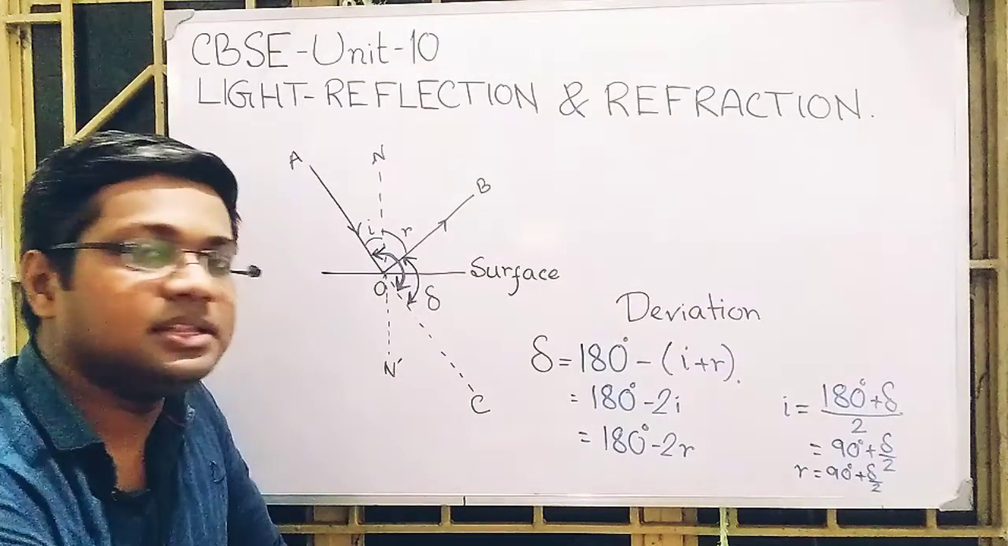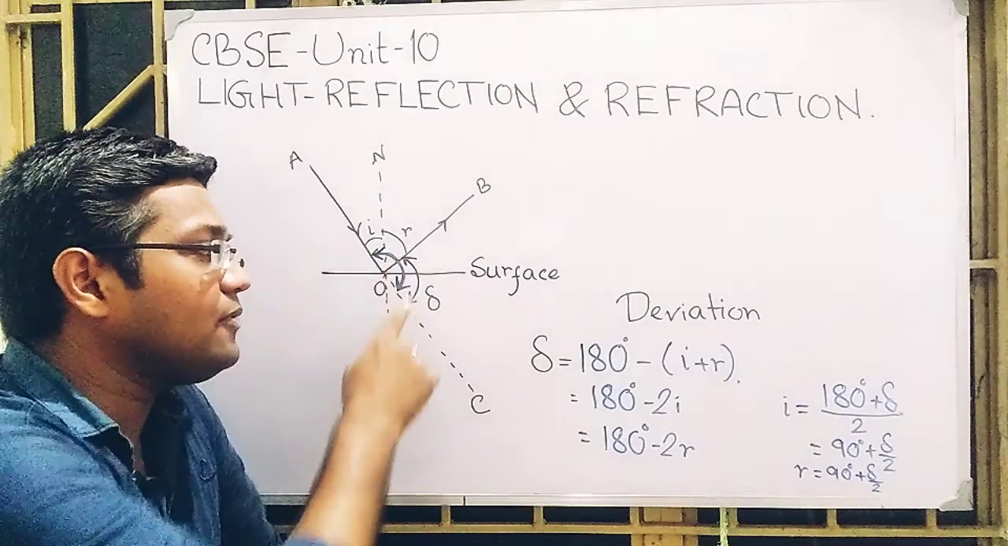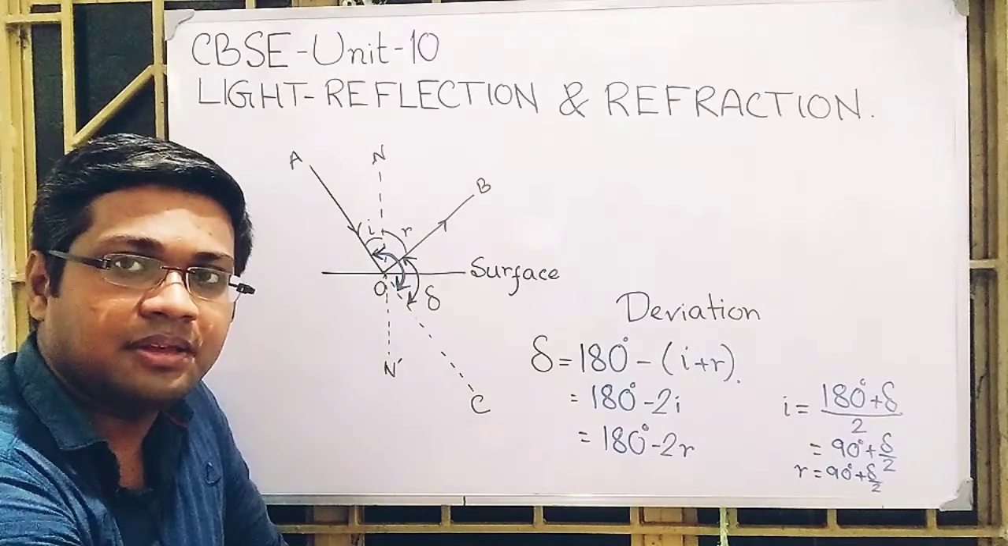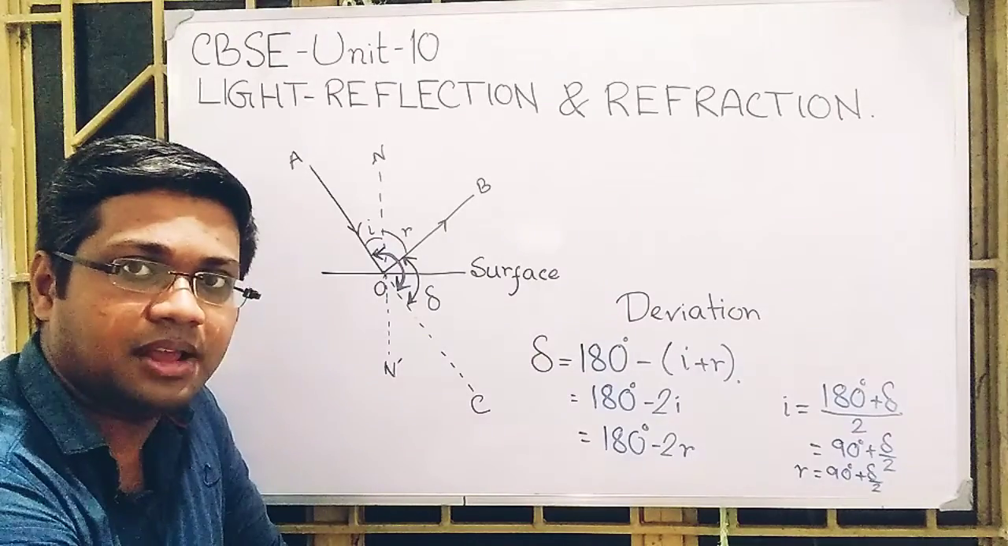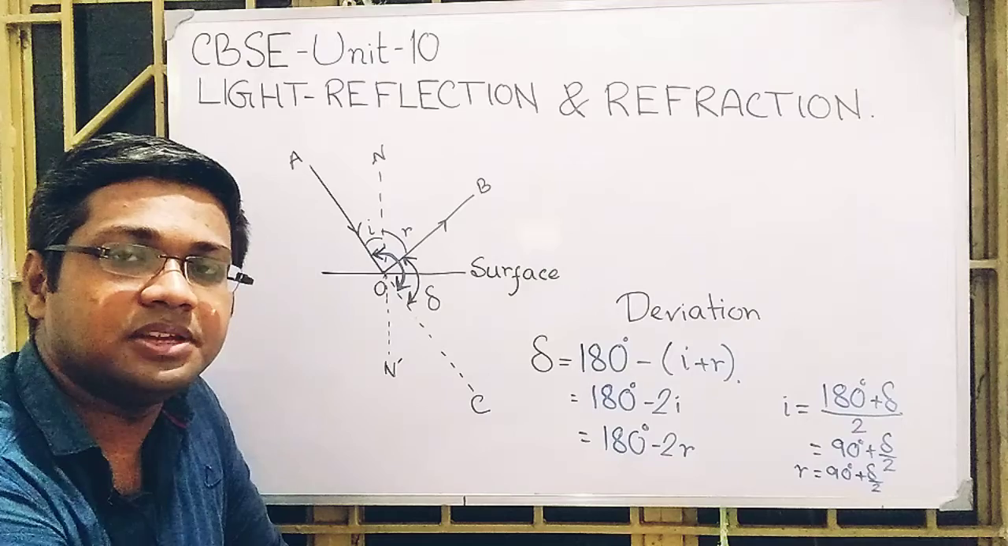So this phenomenon is called deviation, and the angle formed between the reflected ray, or you can say the final part of the ray, and the initial part of the ray is called the angle of deviation.